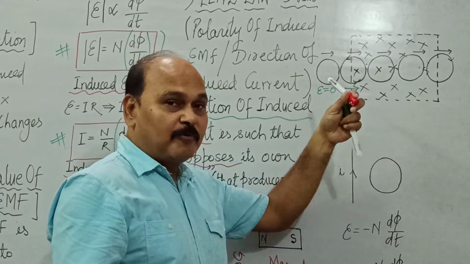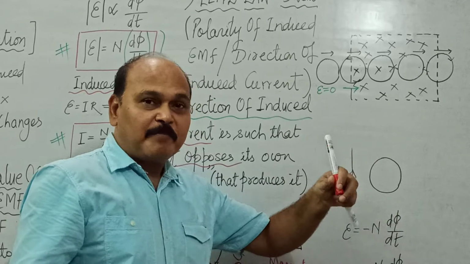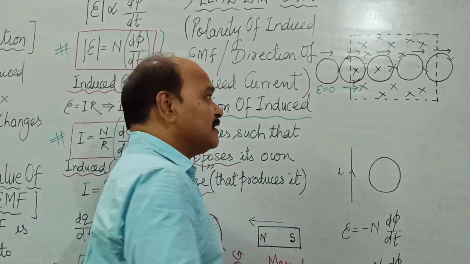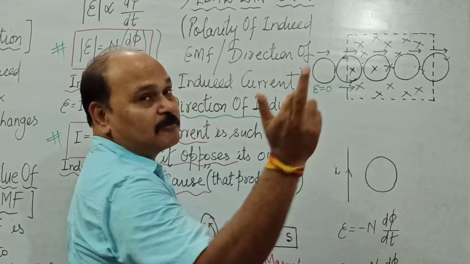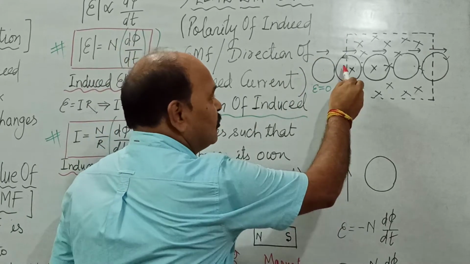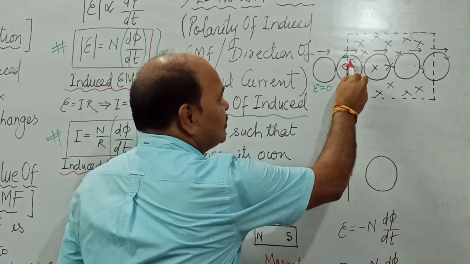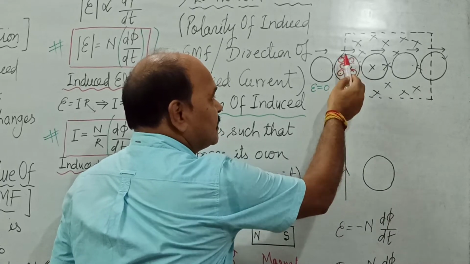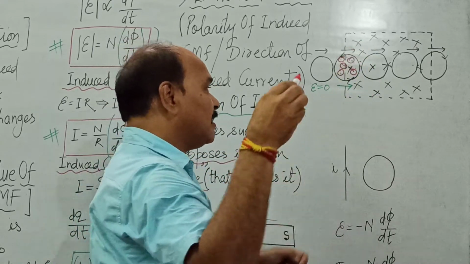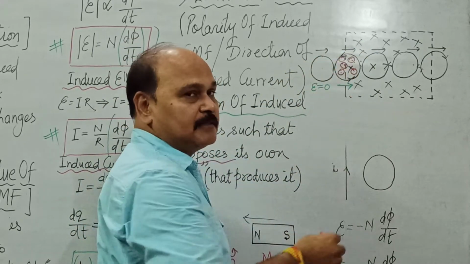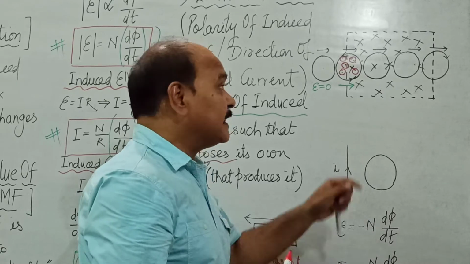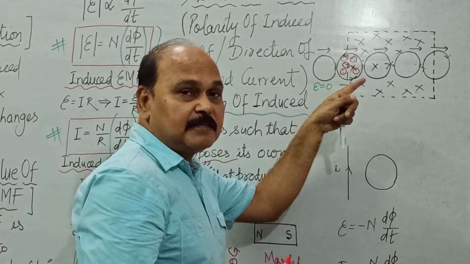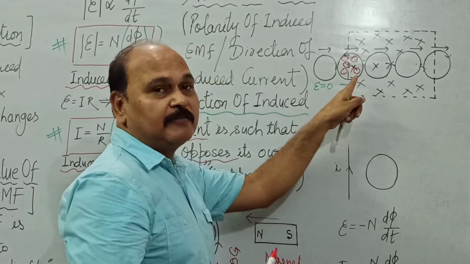The coil can oppose this cross flux by producing its own flux in opposite direction. And its own flux in opposite direction which is going to oppose this cross flux has to be what? Dot flux. And this coil is going to produce dot flux, and only by producing dot flux, that is the flux in this direction, can it oppose the increment of the cross flux. This cross flux is increasing as this coil enters. The cross flux passing through the coil is increasing as this coil is entering into this magnetic field.